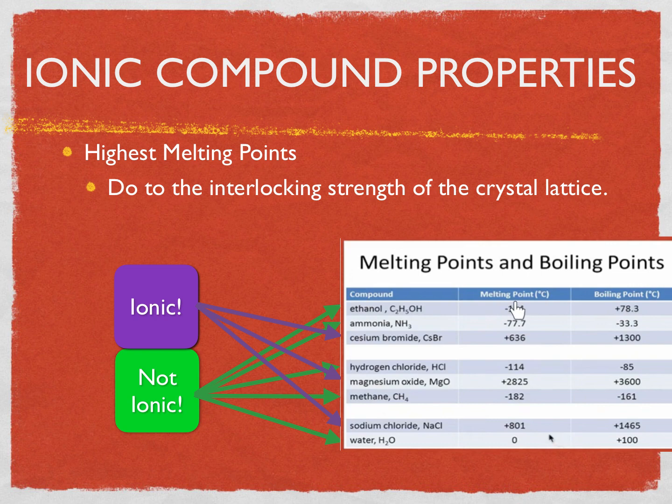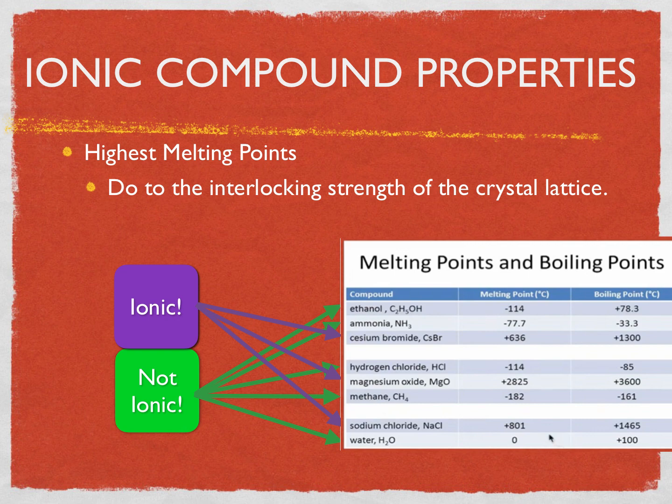Look at ethanol, negative 114, ammonia, negative 77, hydrogen chloride, negative 114, methane, negative 182. The warmest or hottest melting temperature of a substance on this table is water, and you wouldn't expect 0 degrees to be considered particularly warm, but it is indeed pretty warm when you're talking about melting points of things that are not ionic.